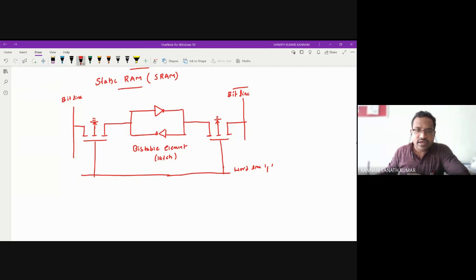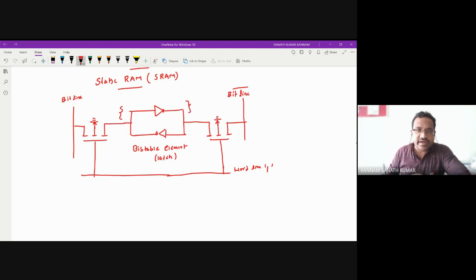Suppose you see the write operation. When the word line becomes one, the NMOS becomes on. So that means this is short circuited. So the microprocessor or microcontroller can write the data into this bit line. Whatever data is written into this bit line and complement of bit line will be stored in the latch.